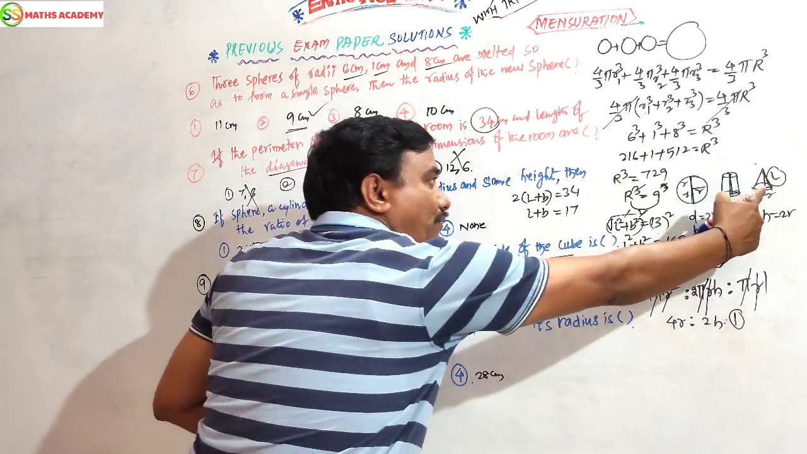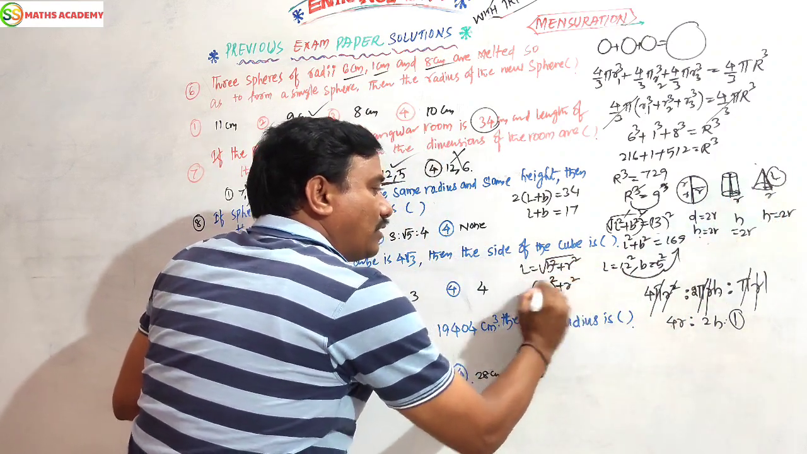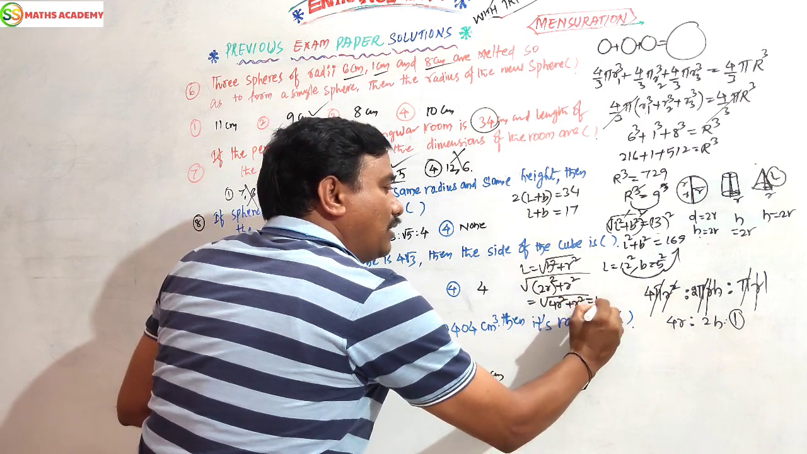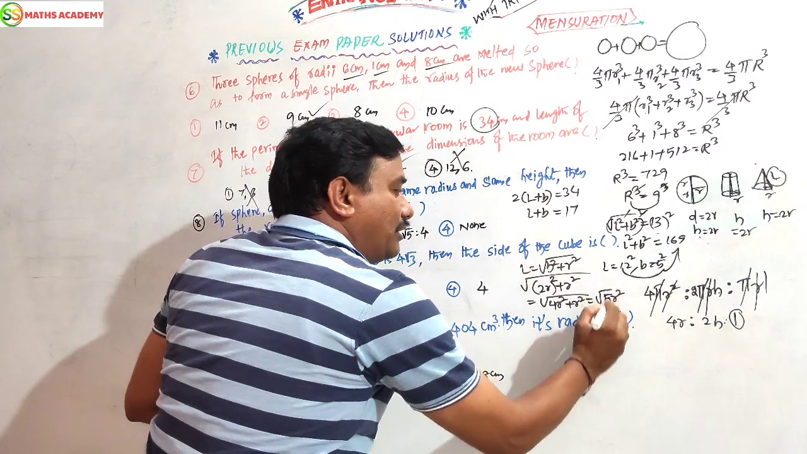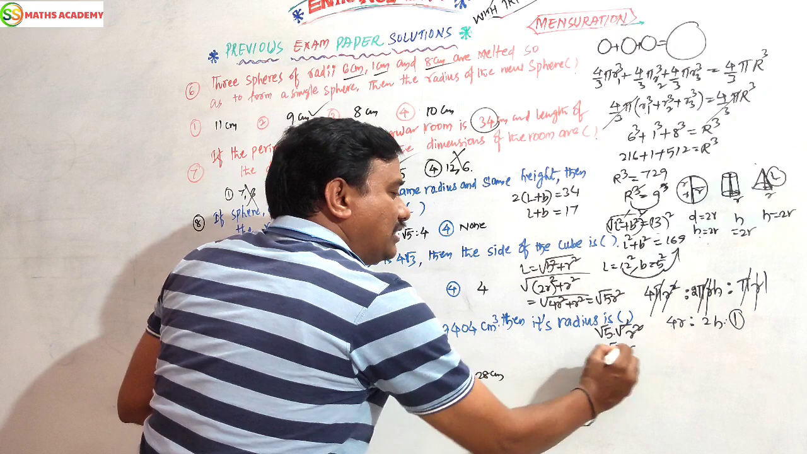The height of the cone is 2r. Substitute here: 2r whole square plus r square, which is 4r square plus r square, nothing but 5r square. Separate the root: root 5, root r square. The square root cancels, giving root 5 r. This is the slant height.